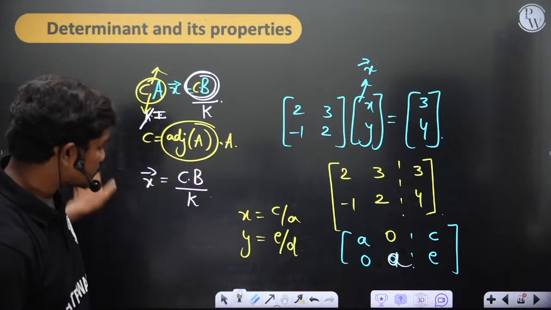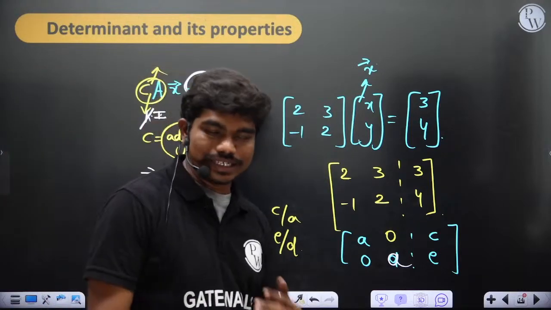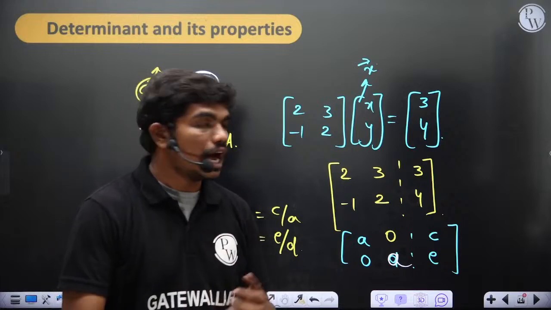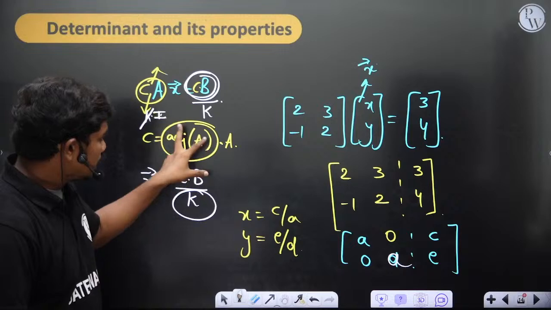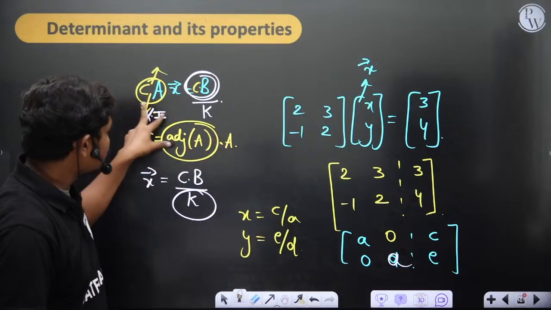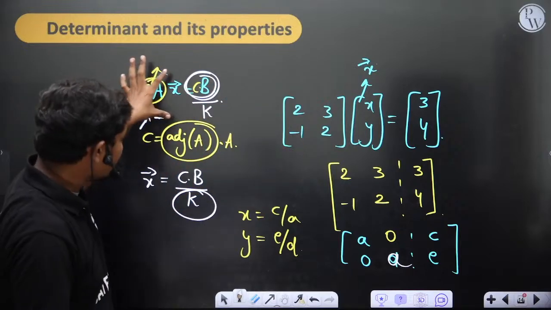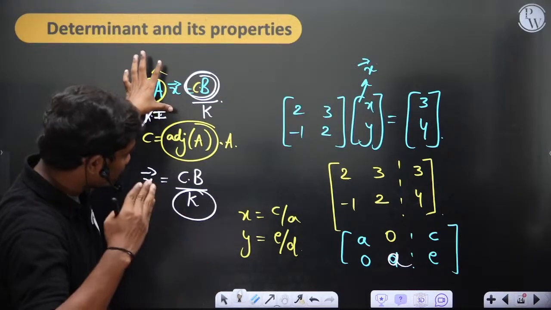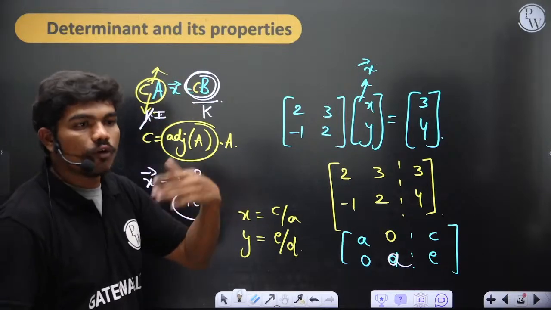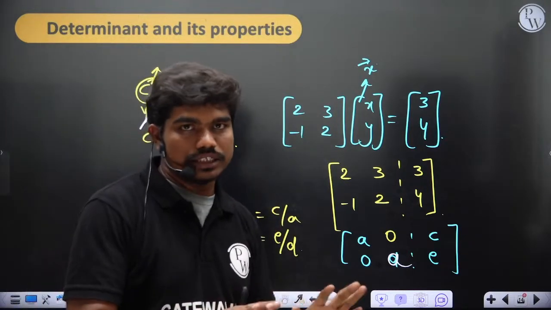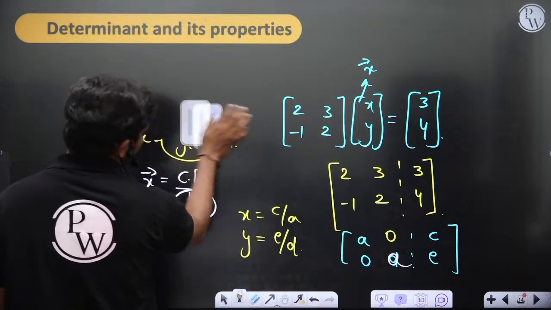And in this whole story, this k, whatever you're getting, is called the determinant. So we will see what the determinant is and what cofactors are, and how this matrix adjoint of A always lies beside A, and when you multiply it with A, it drastically simplifies this system to a diagonal matrix, actually a scalar matrix, where all the principal diagonal elements are equal, and then you can easily solve this system. So we will see how to do this and what the determinant is. But this is just an outline to introduce determinants. We'll do a much more formal introduction.